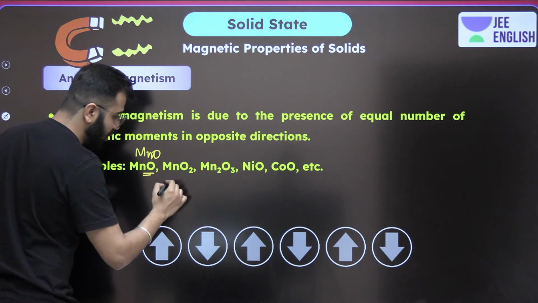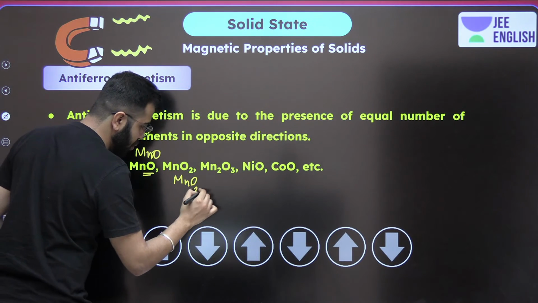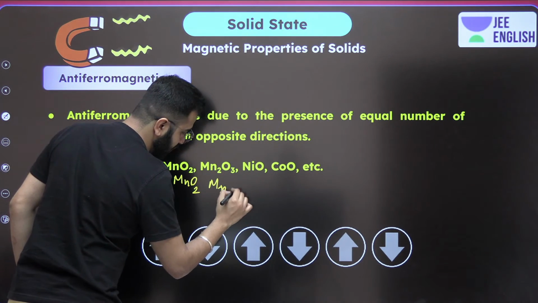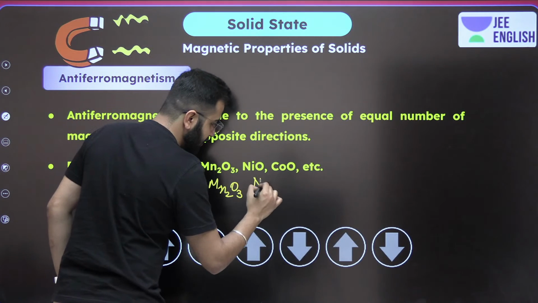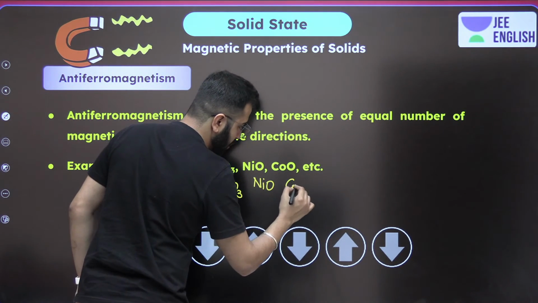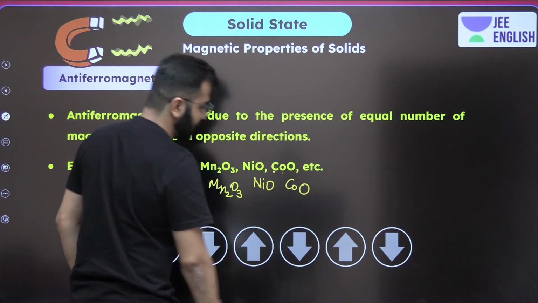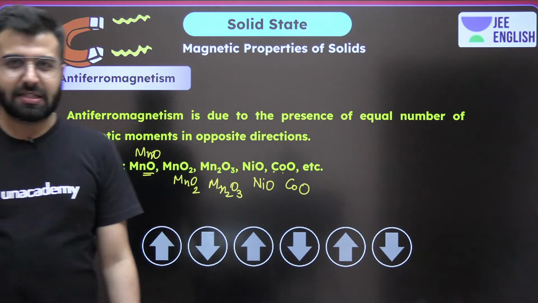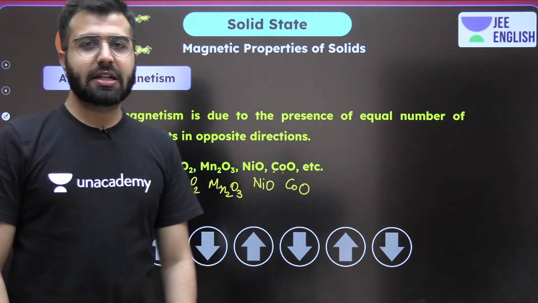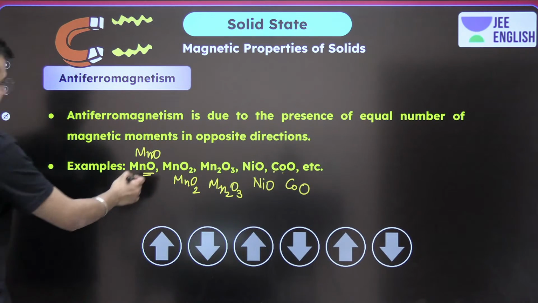And when we are talking about the examples: oxides of manganese, MnO, MnO2, Mn2O3, NiO, cobalt, this is cobalt oxide. Monoxides. Nickel monoxide, cobalt monoxide, and so on. Manganese monoxide is there. So do remember that.